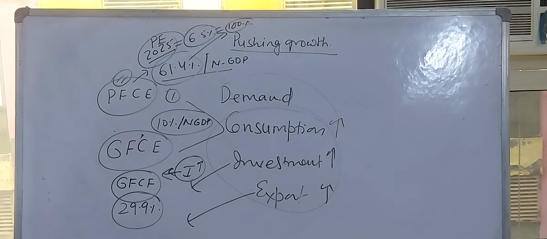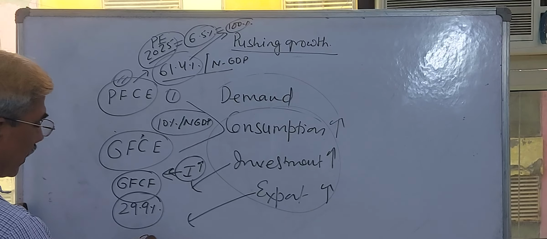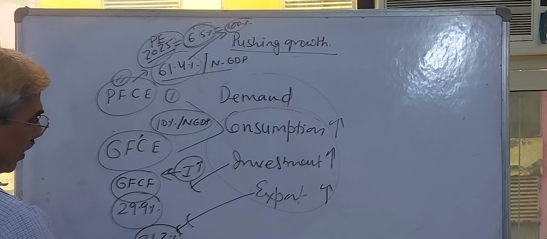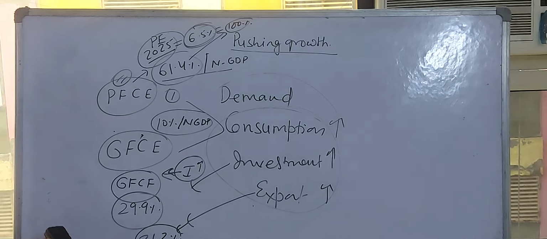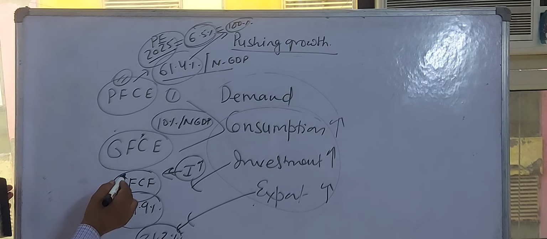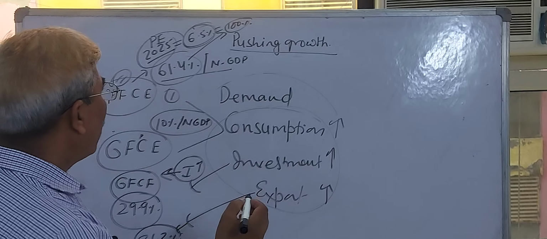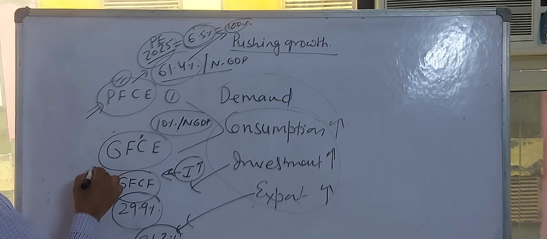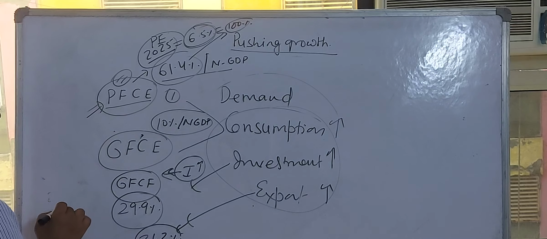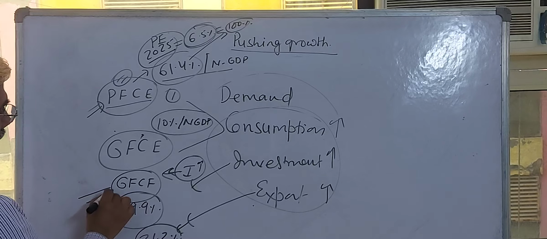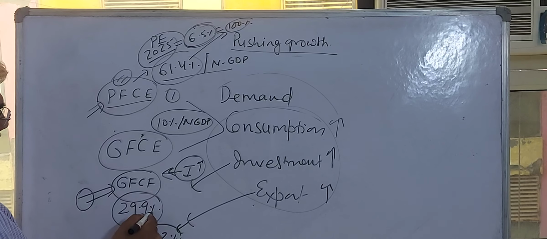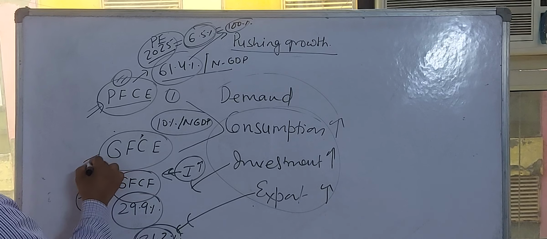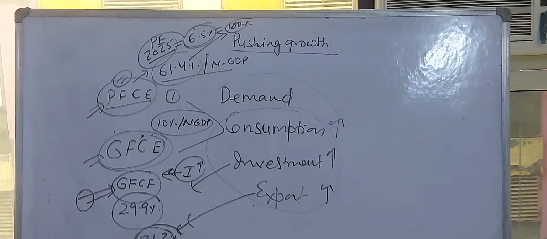Export contribution was 21.2%. Now you can understand, if you look at all the determinants of our nominal GDP growth rate, the maximum contributor is private final consumption expenditure. The second main determinant is gross fixed capital formation, that is investment. The third was export, 21.2%, and the fourth was government final consumption expenditure.